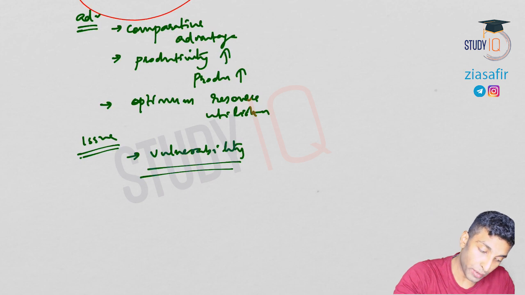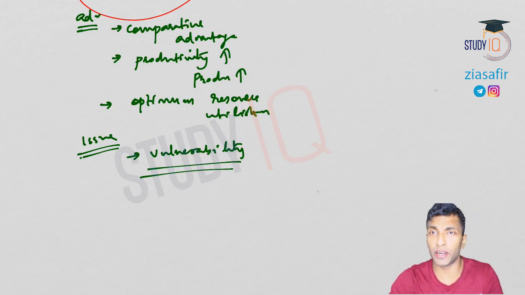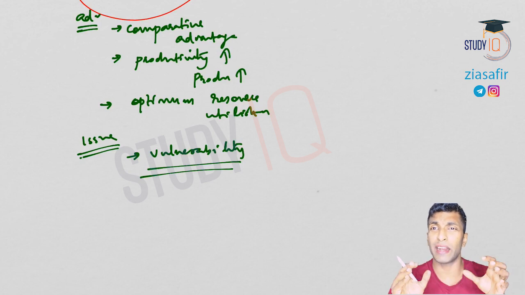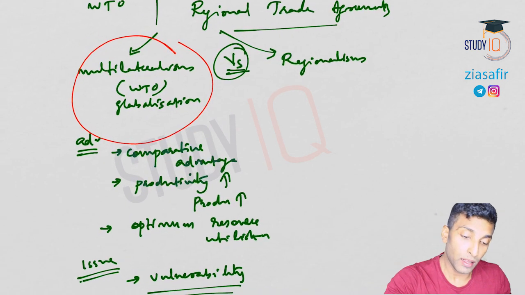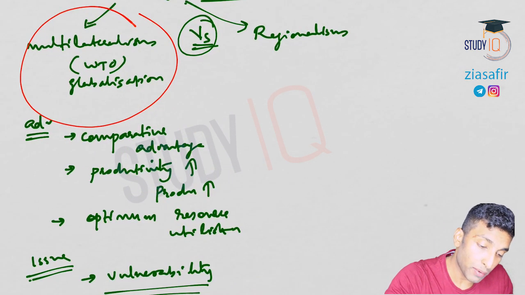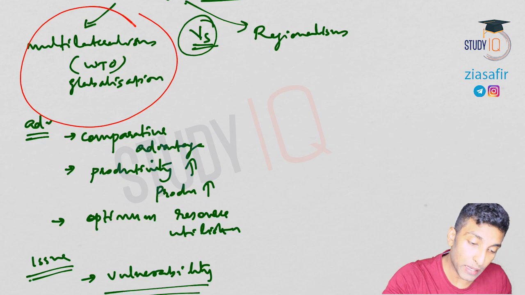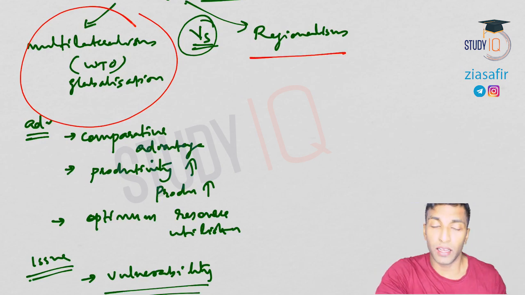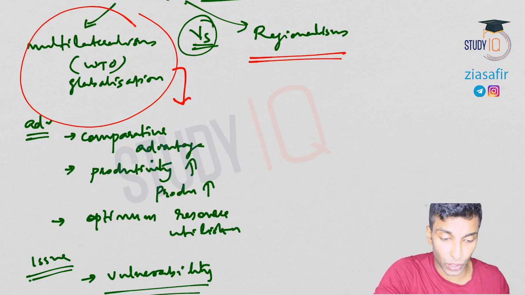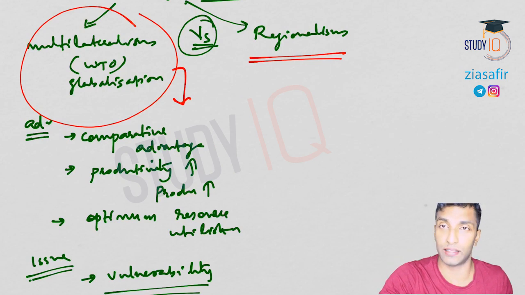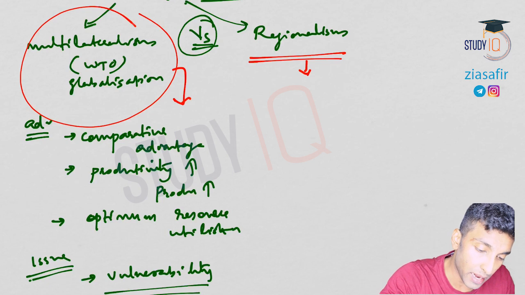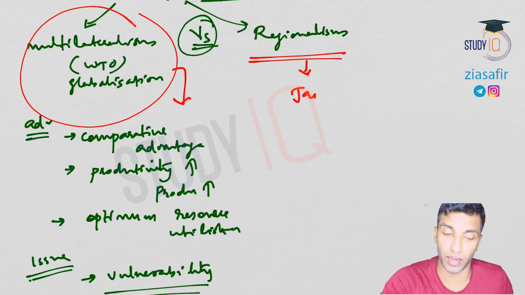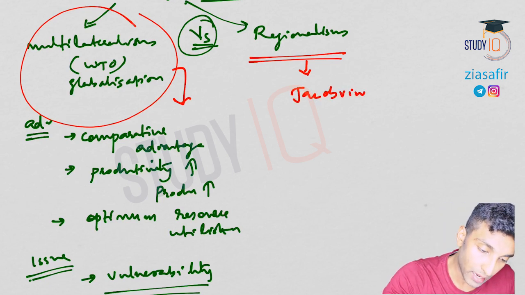Now, as I have told you, as per economic theory, the developing countries will benefit because of globalization. The reason is there will be an equalization trend. That is always like that. So that's about multilateralism. Now I want to talk about a theory because the discussion is related to this. I just told you what I mean by this and the advantages. So regionalism is a narrow concept, and we will see the theory of customs union. It is actually given by Jacob Viner.